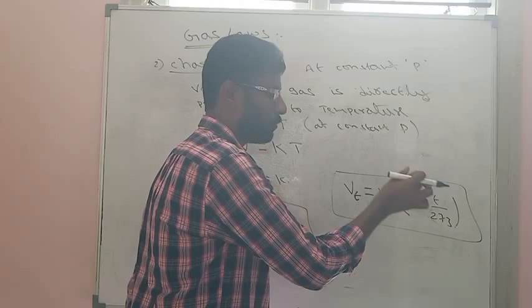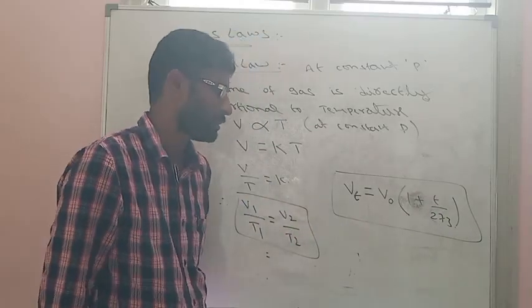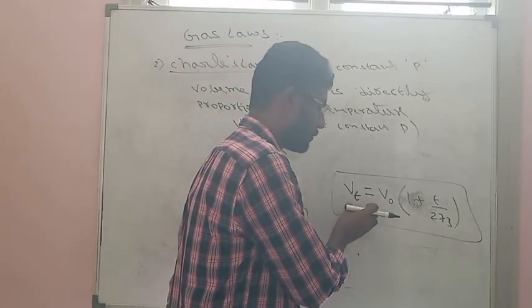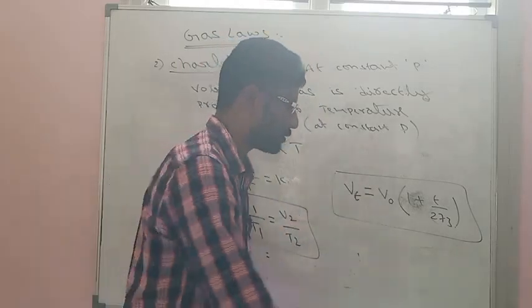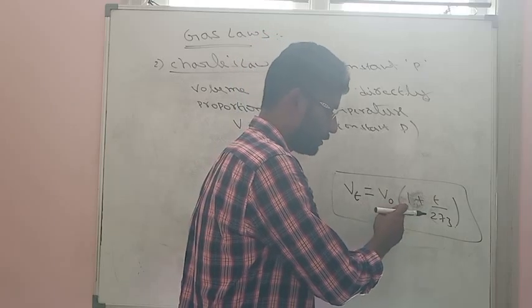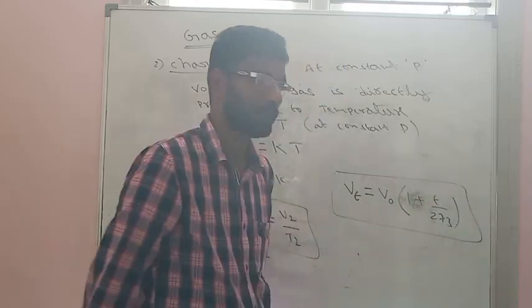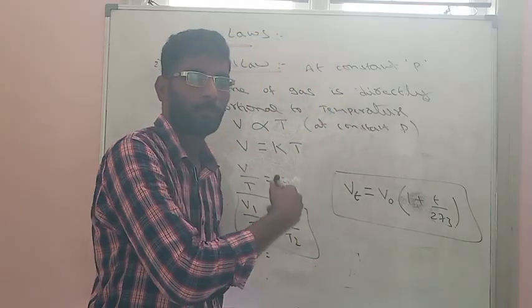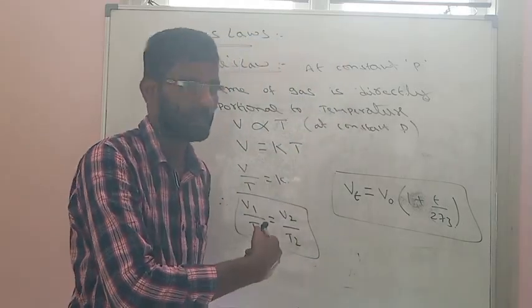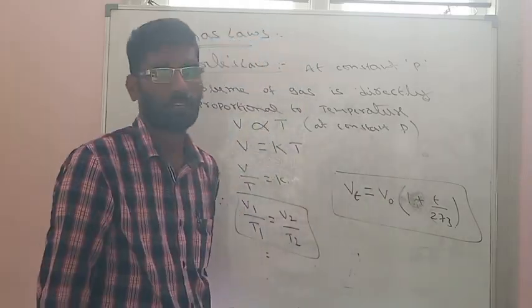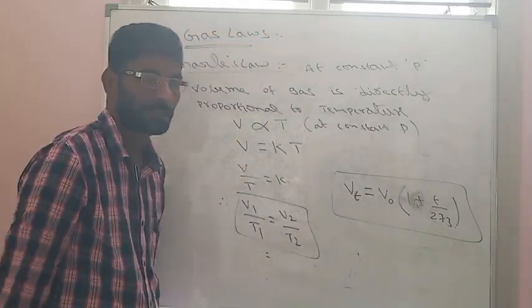So when we know the volume of gas at 0 degrees Celsius, we can identify the volume at any temperature using this formula. Volume at a given temperature is equal to volume of gas at 0 Celsius into 1 plus temperature divided by 273, which means when the temperature is changed by 1 Celsius, the volume changes by 1 by 273. So this is given by Charles law.